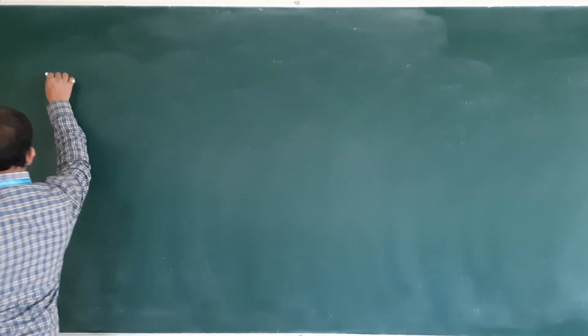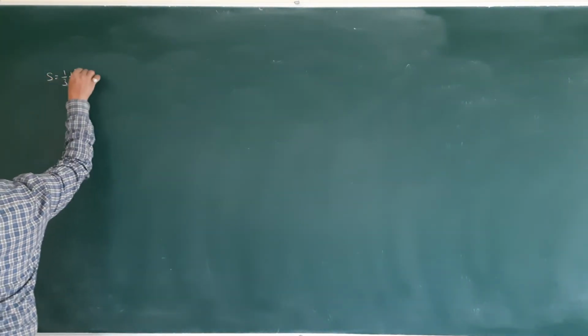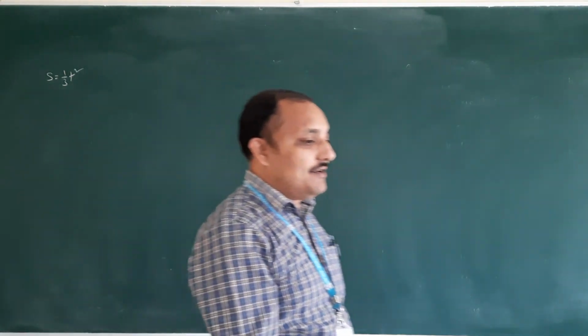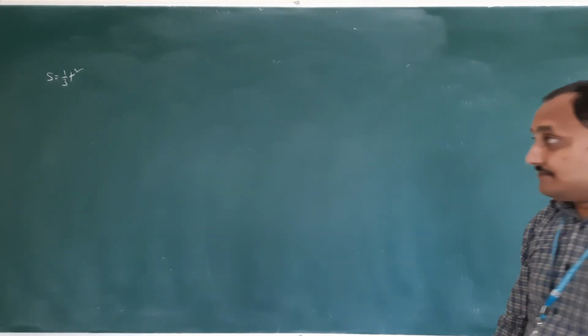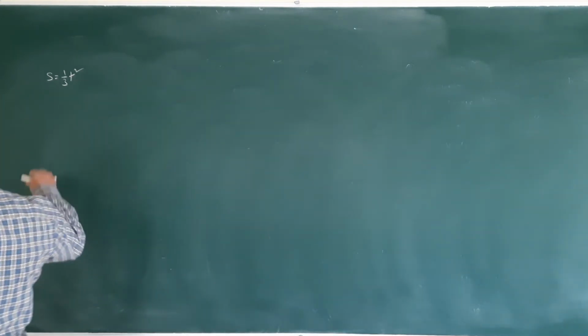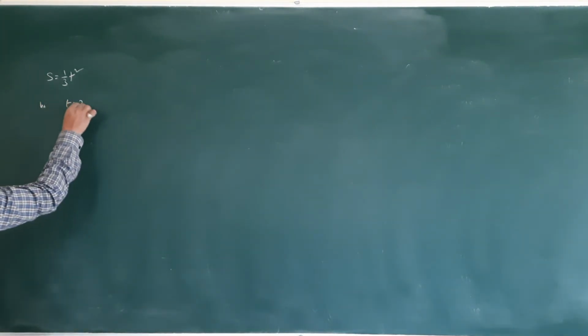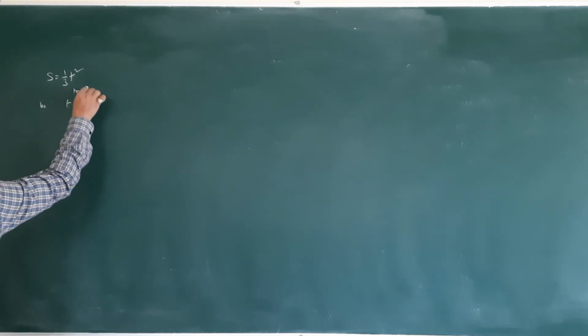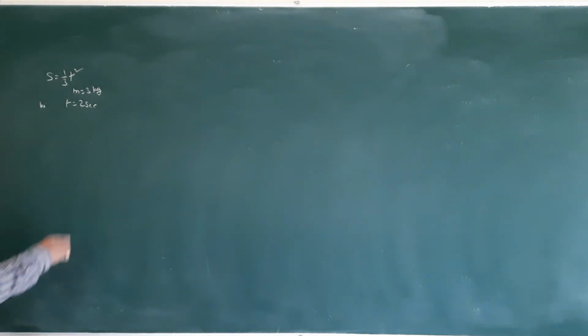See, next question number 4. A body of mass 3 kg is under constant force which causes a displacement in meters given by the relation S is equal to 1 by 3 t square, where t is in seconds. Work done by the force in 2 seconds they are asked. Mass they gave 3 kg.